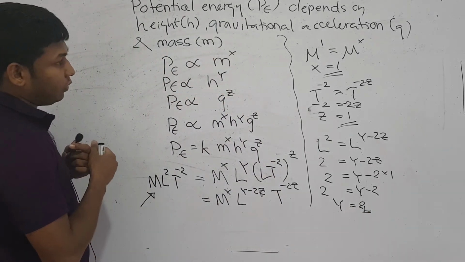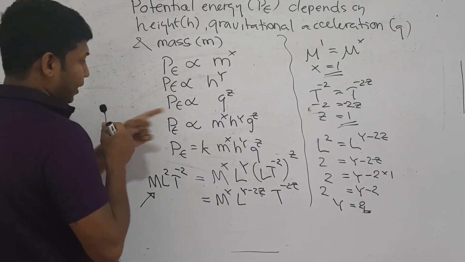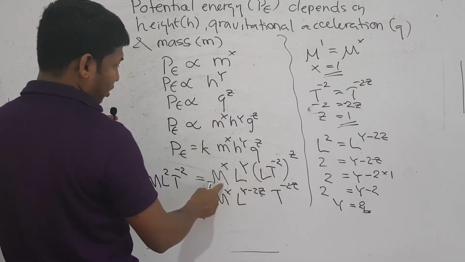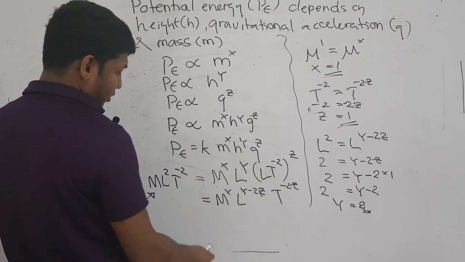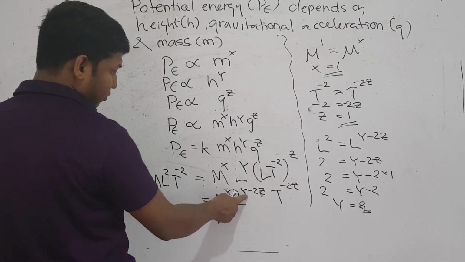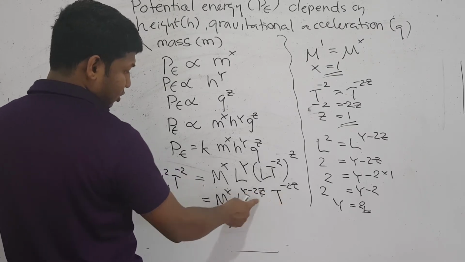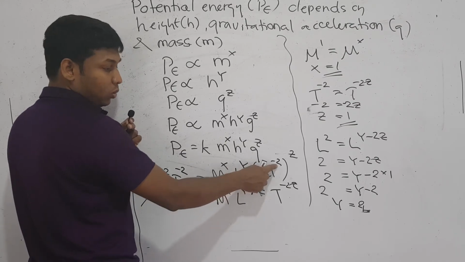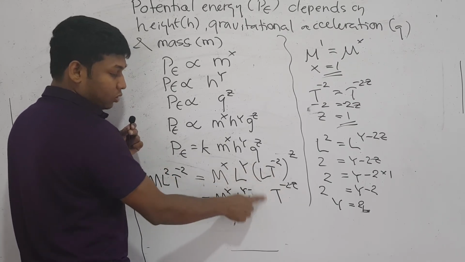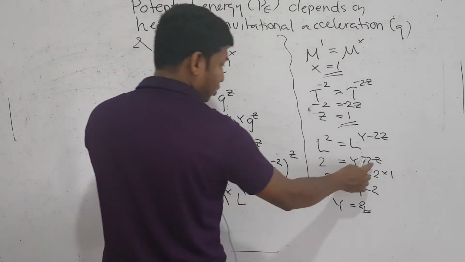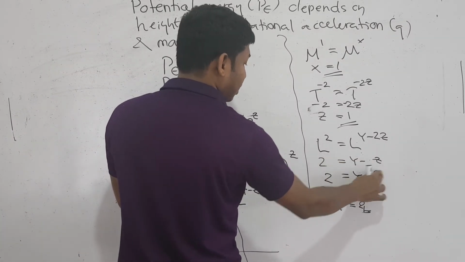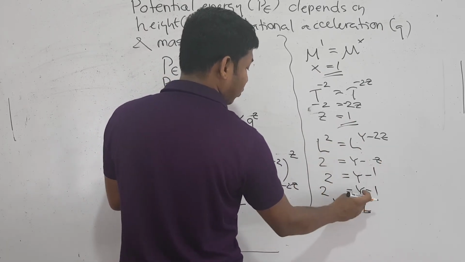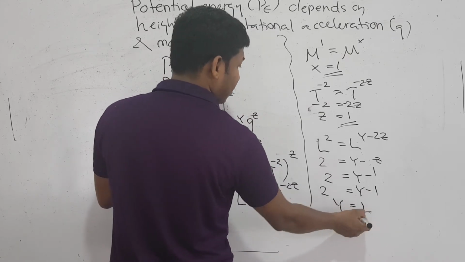I might have done something wrong. Wait. m g h, the dimensions of acceleration are L T squared, m is mass, l is length, so M^x L^y T^z. So here 2 is not there for L, I'm sorry. The 2 is there for T only. So it is y minus z only. Here y minus z is equal to 1, so it's y minus 1. Therefore you get y as 1.